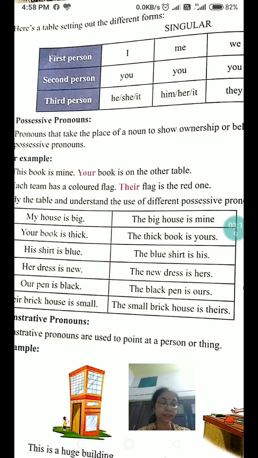Study the table and understand the use of different possessive pronouns. My house is big. The big house is mine. Your book is thick. The thick book is yours. His shirt is blue. The blue shirt is his. Her dress is new. The new dress is hers. Our pen is black. The black pen is ours. Their brick house is small. The small brick house is theirs.